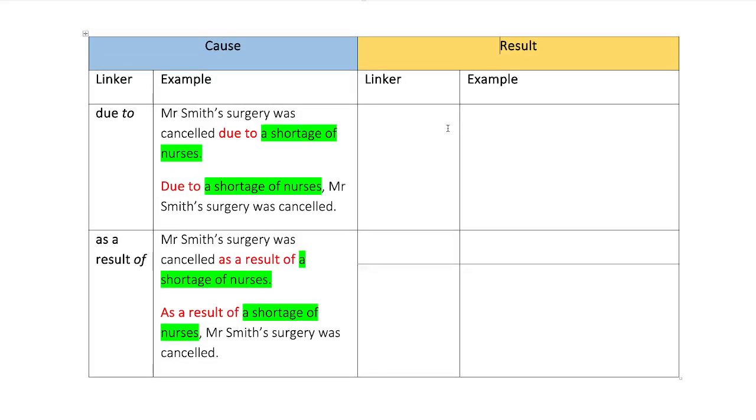This time we're looking for phrases that introduce results. Now, we did consequently. We did therefore. We looked at it briefly. We did as a result. Does anyone know any phrases that could introduce results for this side here? What do we think? Any phrases that could introduce results that are similar here, that they need to be followed by nouns?